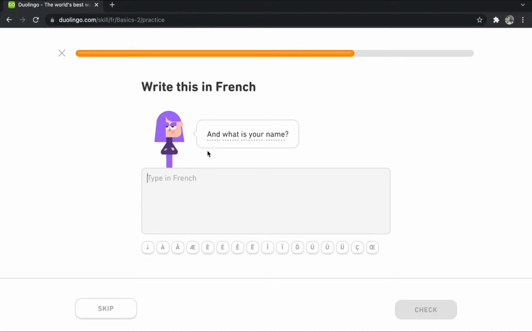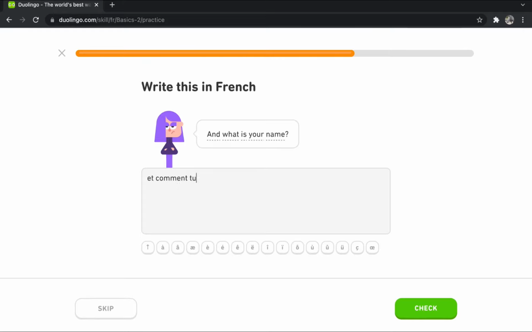Okay, the next question is, what is your name? We have learned that "and" is et. Et, oh, this is a new word, comment. We read it comment. Comment actually translates to what or how. So we use comment very often.